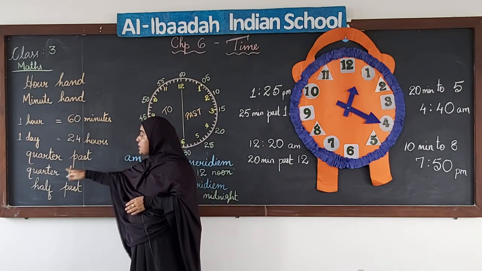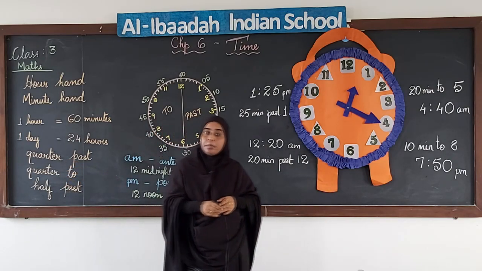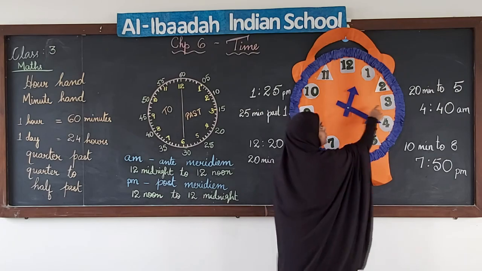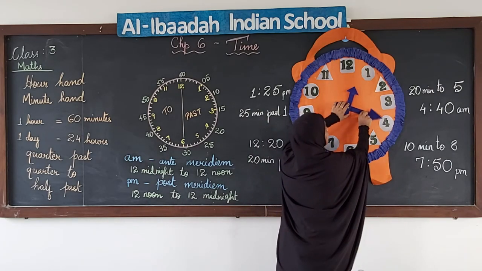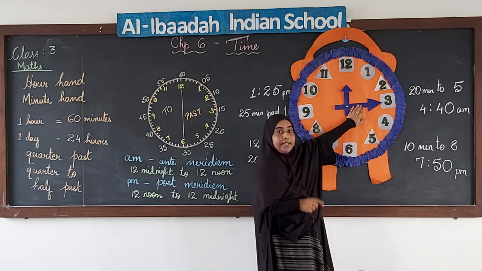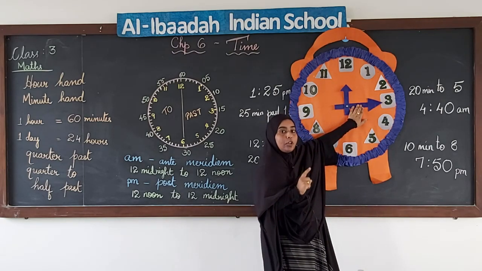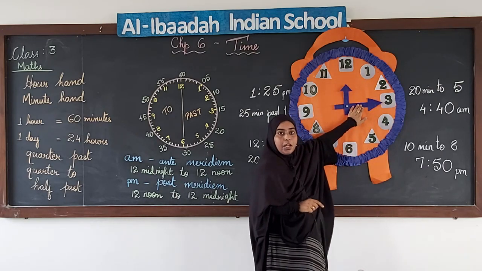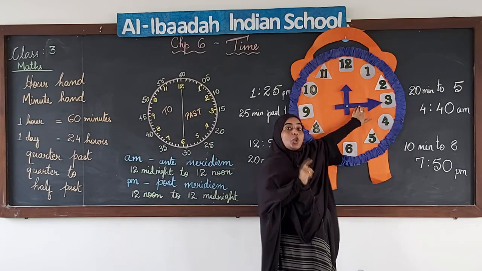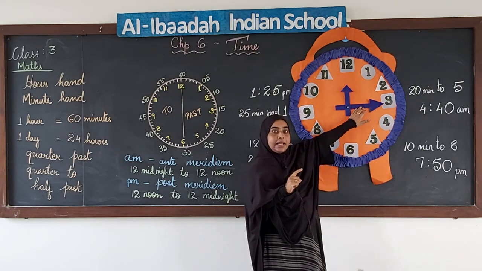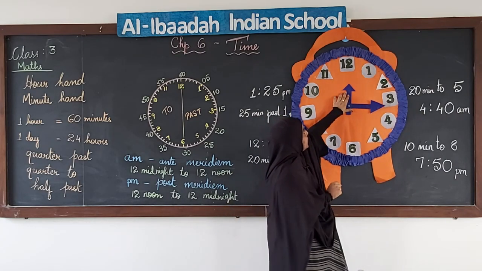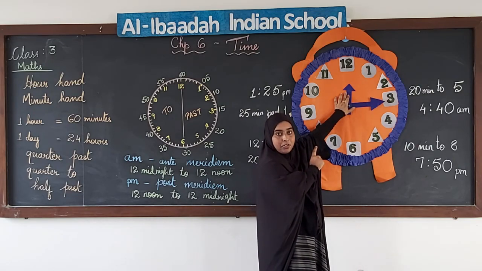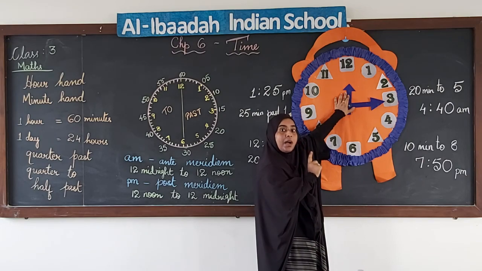Now, here I have quarter past and quarter to. Now, quarter, what do we mean by the word quarter? Quarter means it is 1/4 of this clock, right. So, it will be like this when the minute hand is pointing at 3, that is 1/4 of the clock has completed. The minute hand has taken 1/4 of the clock. Okay. So, when the minute hand is on 3, it is quarter past. Okay. We write it as quarter past. Now, here you can see, if I have to read this time, I will read it as quarter past 12. Okay. I will read it as quarter past 12.